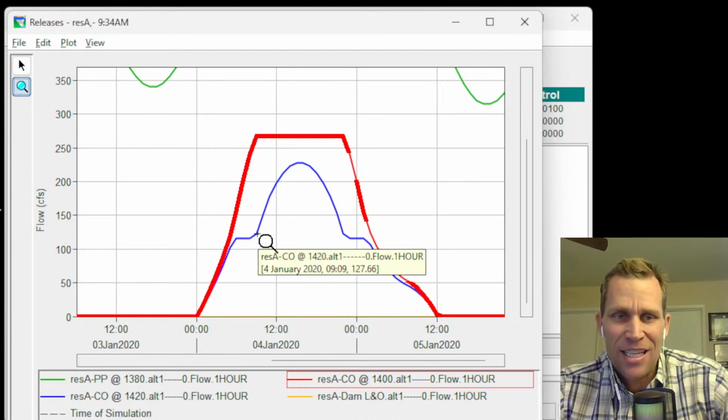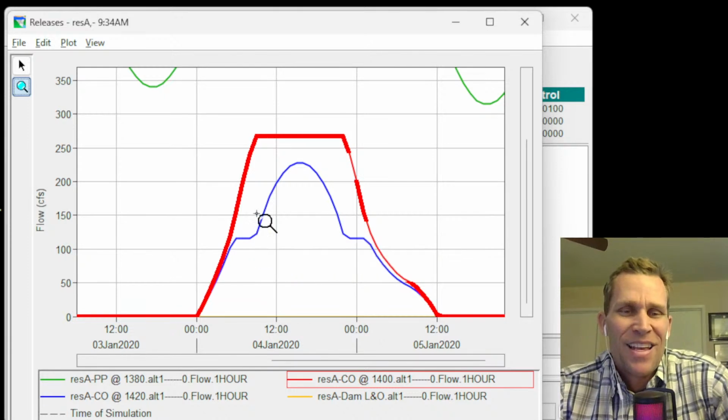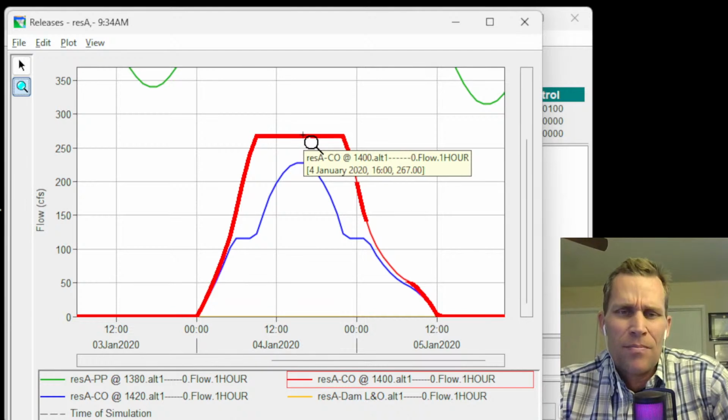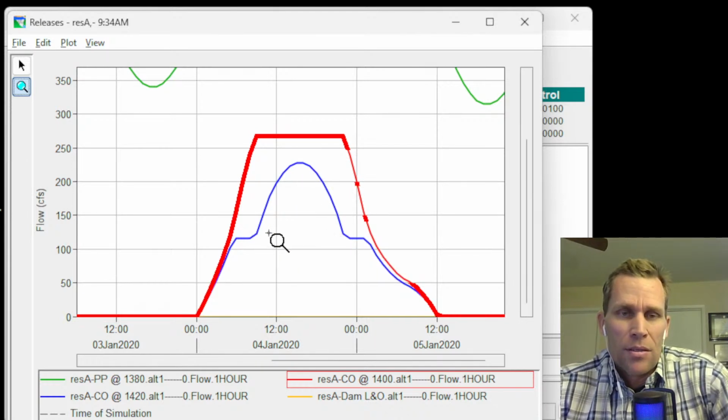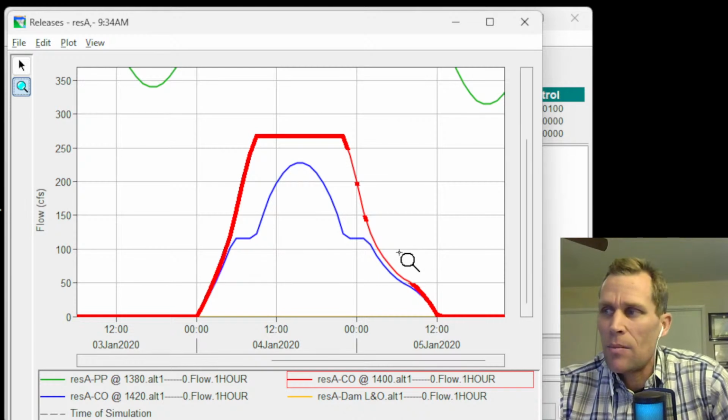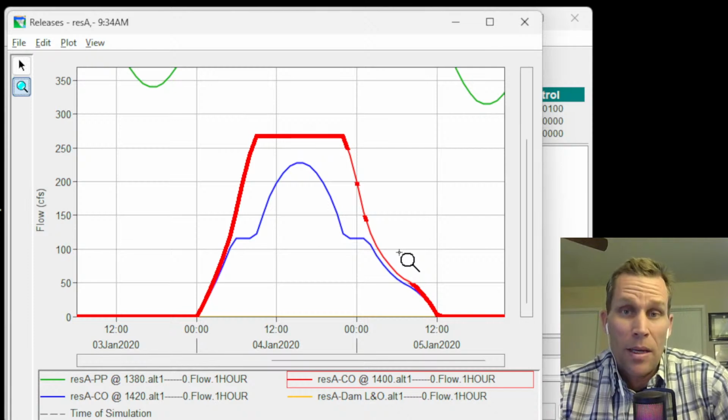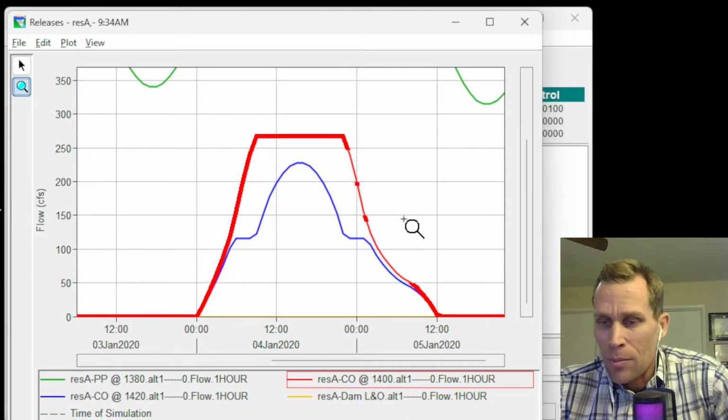And then row D finally, if I'm making any sense, is when we max out right here at 267 CFS flow through the controlled outlet at 1420. And that's when the remainder of the flow goes through this controlled outlet at 1420. This is 1400, I'm sorry. This is 1420, so that'd be range D. And then C, B, and then A again. So anyway, if that didn't make sense, I could probably explain it a little bit better, or by all means, go ahead and send me an email or a comment in the questions down below, and I can help make that make sense. But anyway, that is all I had prepared for this lesson.